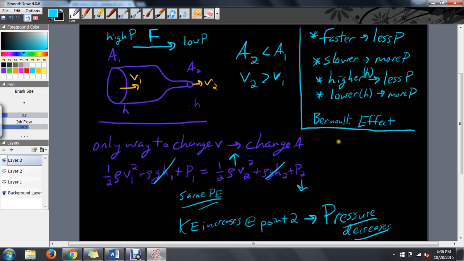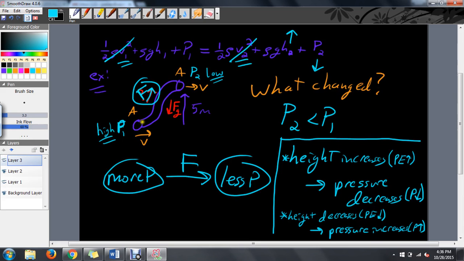So here's the whole point. Kinetic energy and potential energy no longer exchange with one another. Isn't that cool? When you throw a ball upwards, a projectile loses kinetic energy on the way up, gains kinetic energy on the way down. If I have a fluid flowing uphill, it does not lose kinetic energy necessarily.